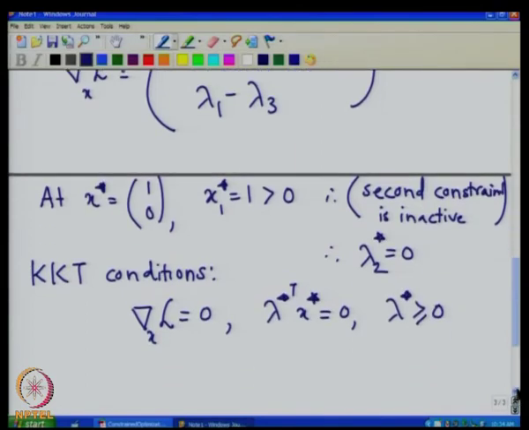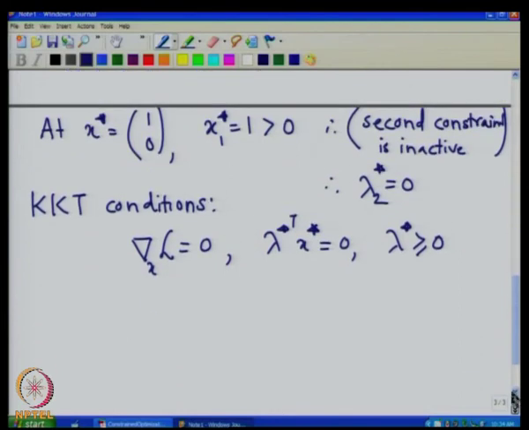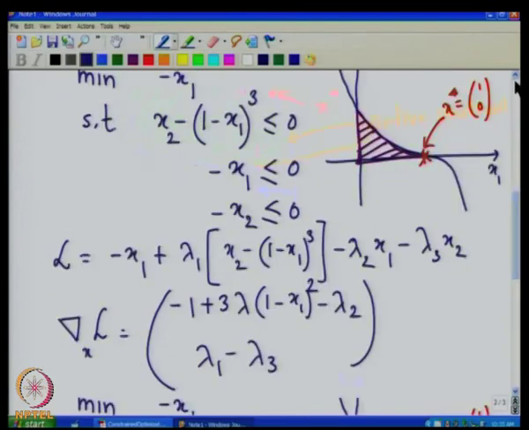Let us use these KKT conditions at this point and see what happens to the Lagrange multipliers. So, the gradient of L with respect to x at x star, lambda star is nothing but, let us put these values of x star in the gradient of the Lagrangian.